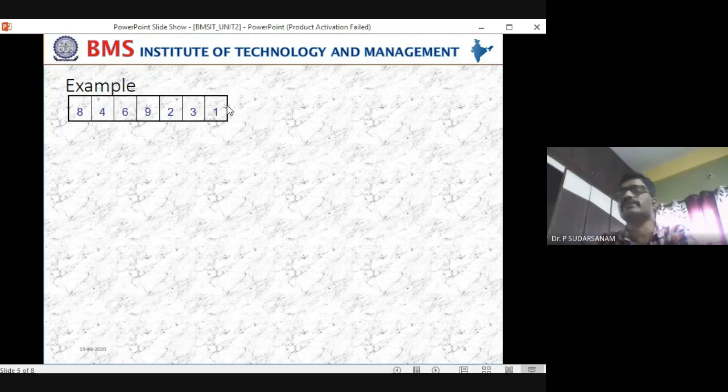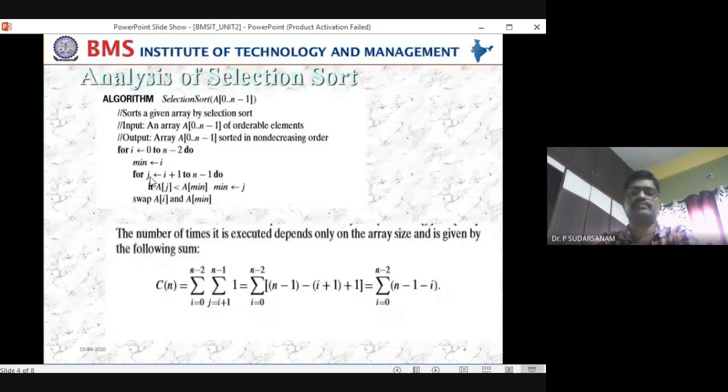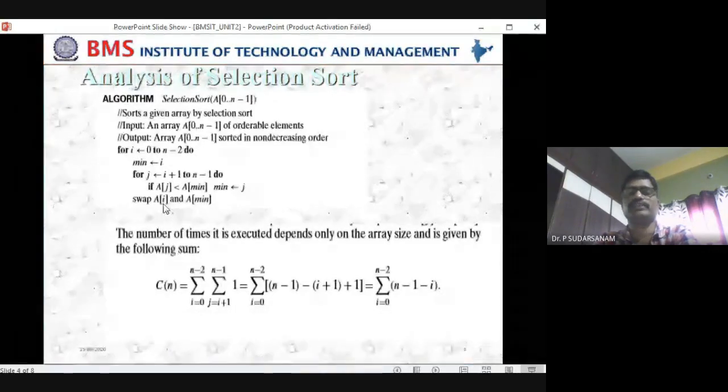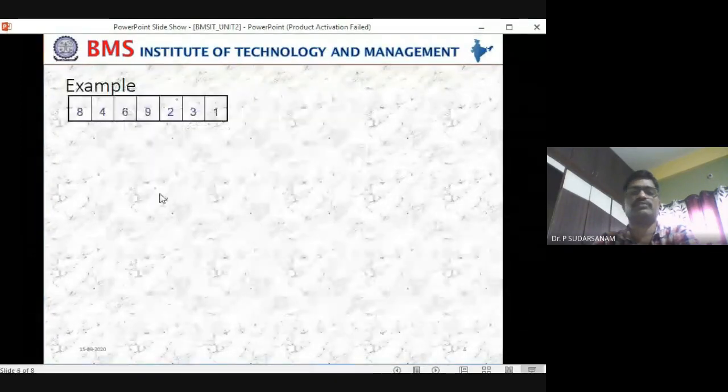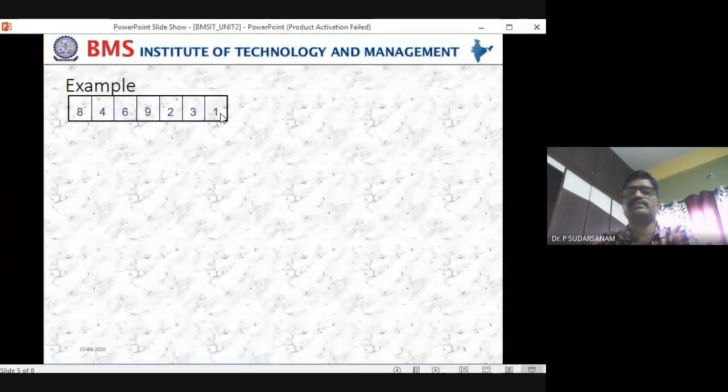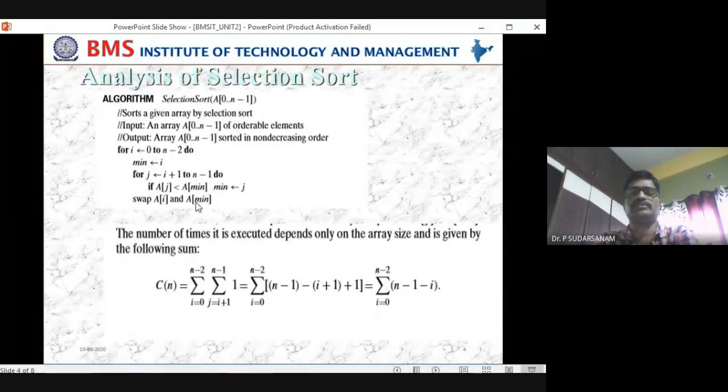This is the j location first. So now j with this location. See now, swap j with a of i, which is the first location. That is what we are not touching. And this is the j position, that is the minimum position. So swap a of i and a of minimum. So this is what this one.